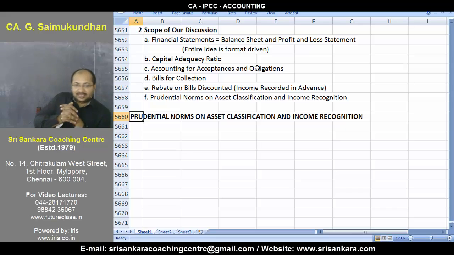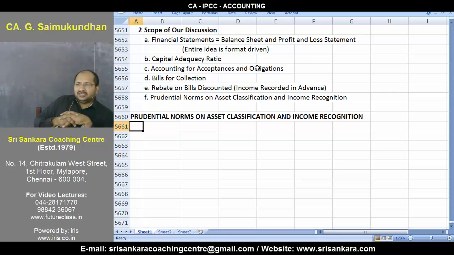Right here, we'll come down to the whole concept relating to prudential norms on asset classification and income recognition. Now, what exactly are we looking at in terms of prudential norms on asset classification? As the title suggests, we are dealing with something about prudence. That is where this entire idea about prudential norms comes into the picture. What do you think we are looking at in terms of asset classification?